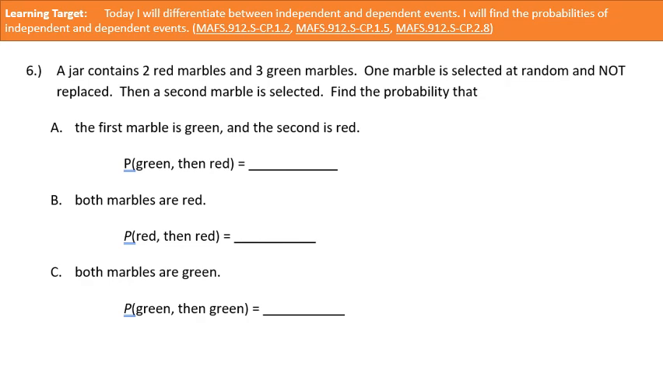Okay, so here we go. A jar contains 2 red marbles and 3 green marbles. 1 marble is selected and not replaced. Then a second marble is selected. Find the probability that. Okay, so I'm going to draw a quick little diagram again. We have our cup. There's going to be 2 red marbles inside here. And there'll be 3 green marbles inside here.